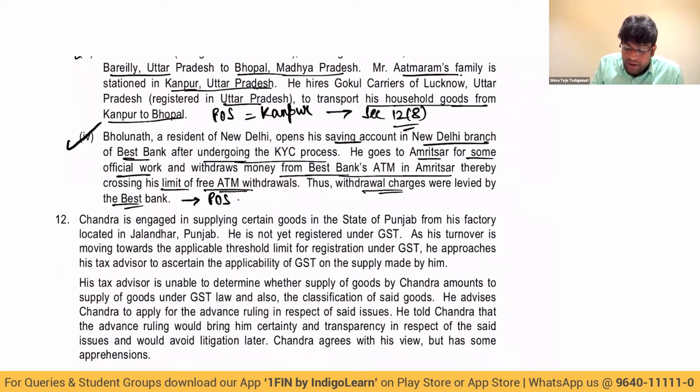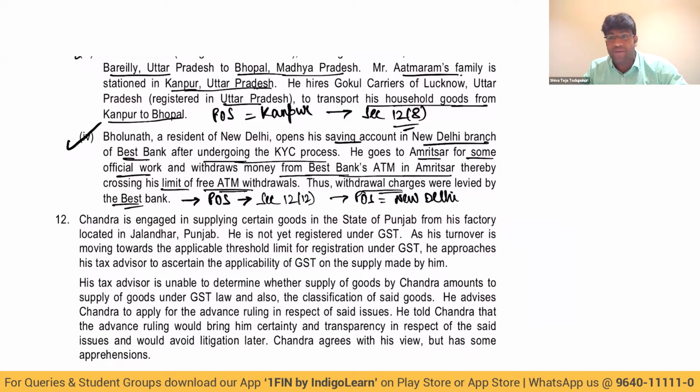Let me tell you, this concept of place of supply is given by section 12(12), and place of supply will be New Delhi. Because in case of banking and financial services, including stockbroking, place of supply is the location of the recipient in the records of the supplier. If the location of the recipient is not available, it will become the location of the supplier.